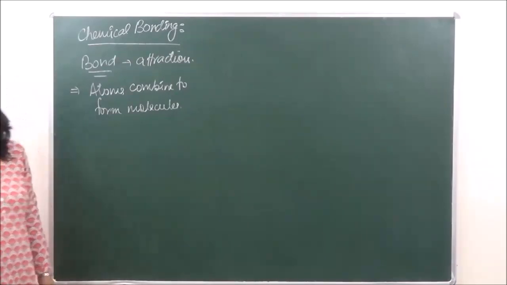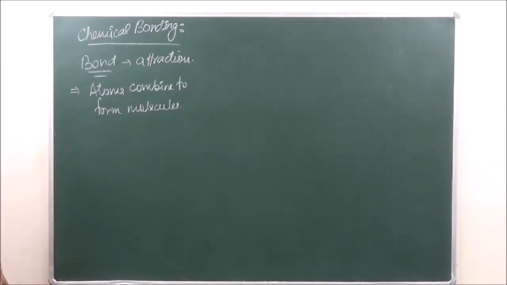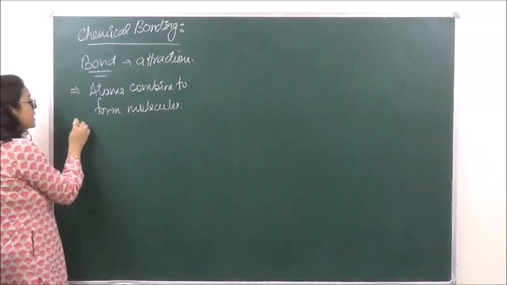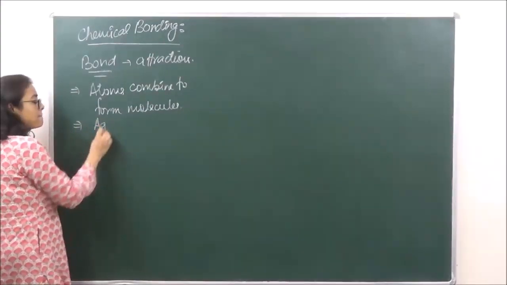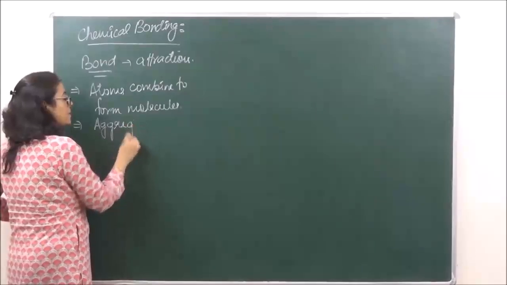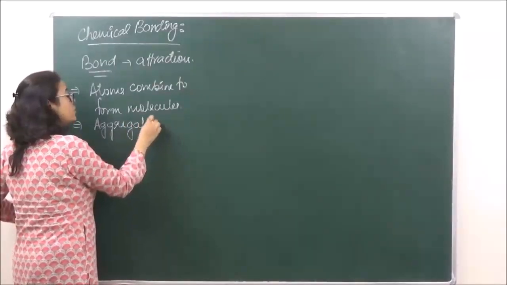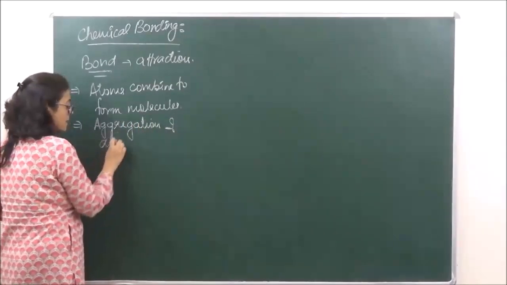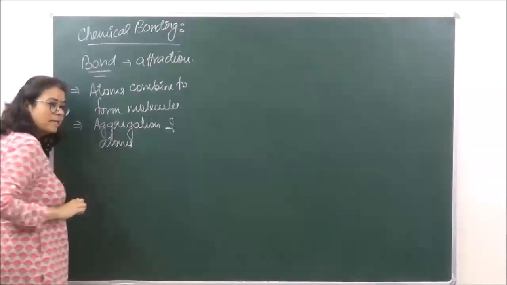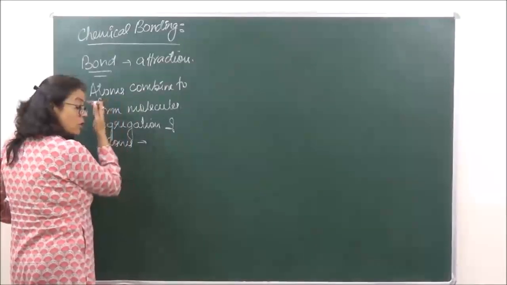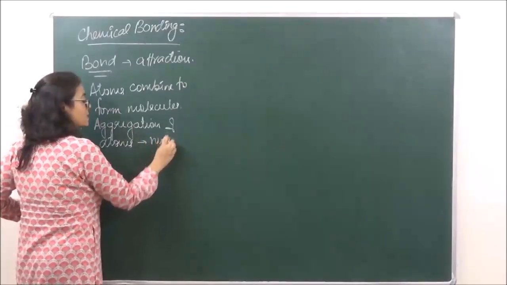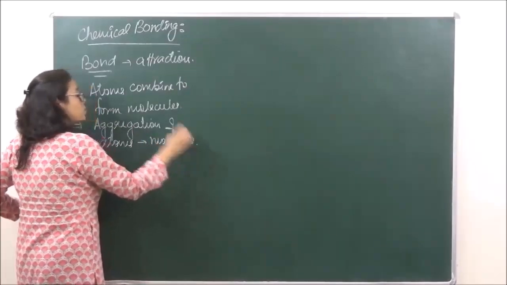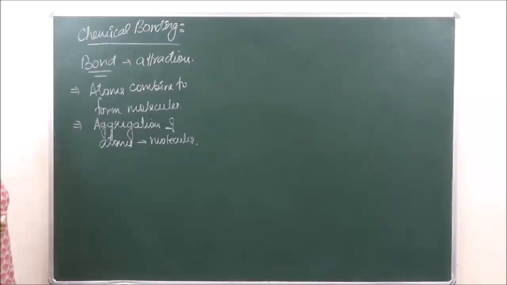So when we are talking of bond, we say that there is some aggregation of atoms taking place, and this aggregation of atoms is known as what? It is known as molecules. The aggregation or cluster of atoms together is equal to molecules.